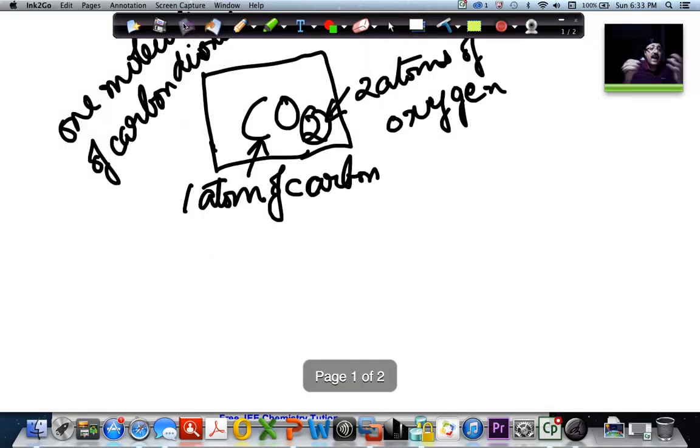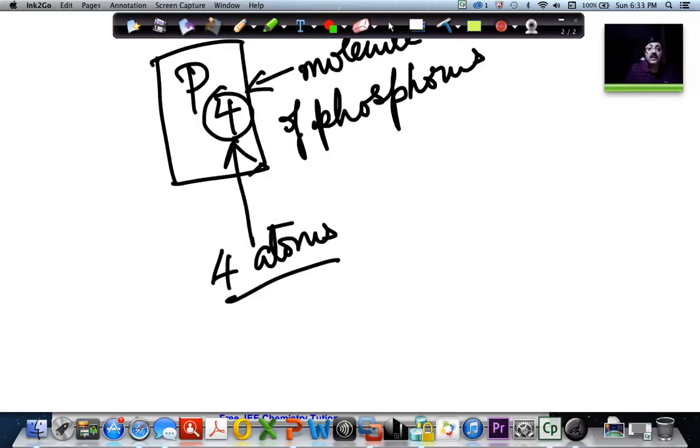Here you have atoms of different elements coming together to form a molecule, in which case it's a molecule of a compound, and here the compound is carbon dioxide, right? Whereas here you are talking about a molecule of an element because it's got atoms only of that element. So it's not a compound. Compound means you have multiple elements coming together, right? So that's what I want you to understand.